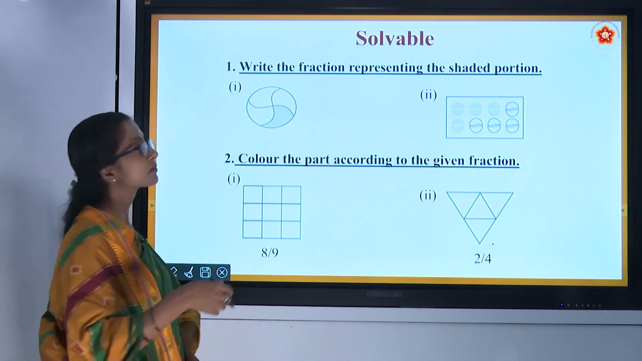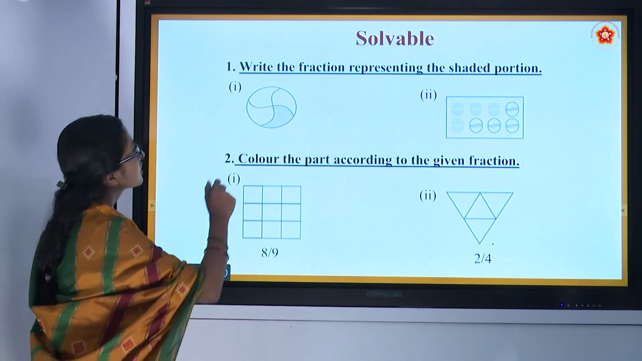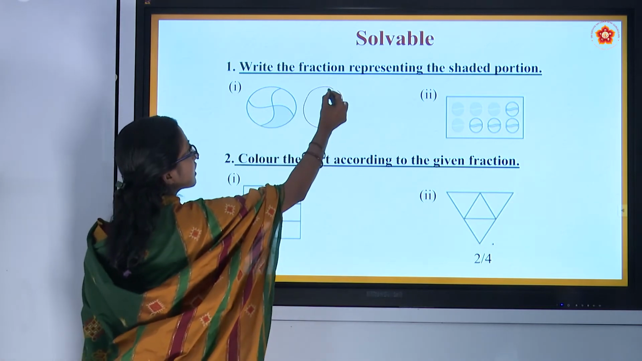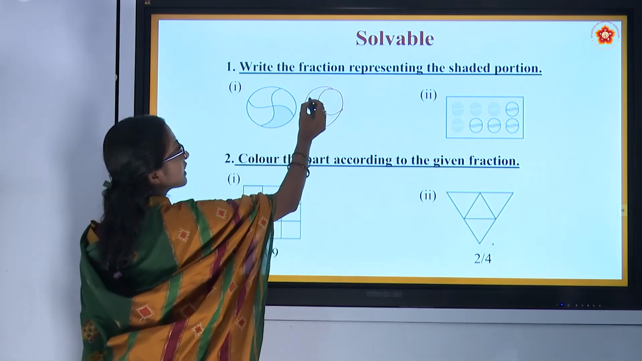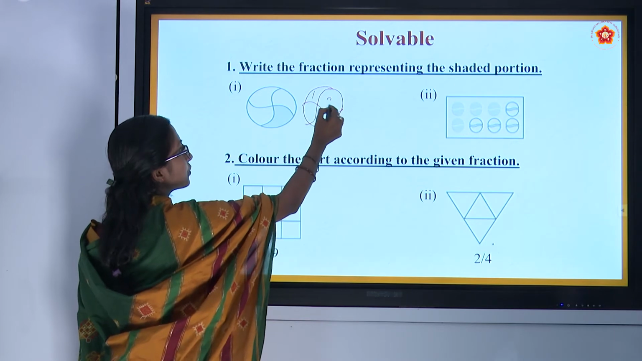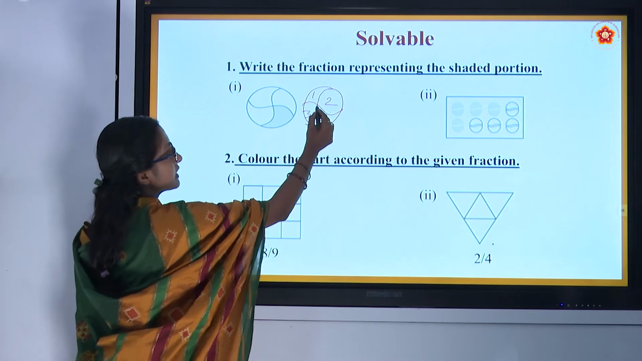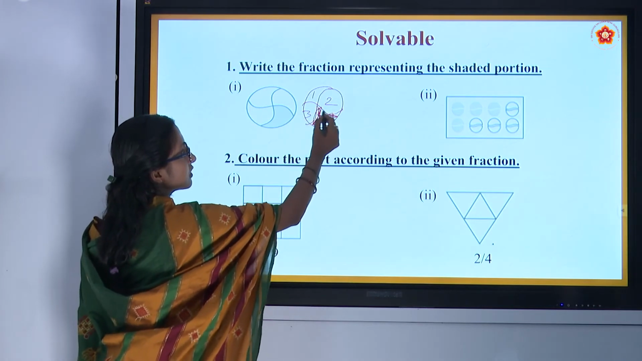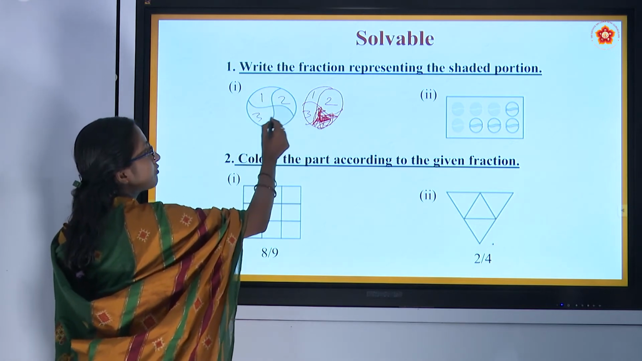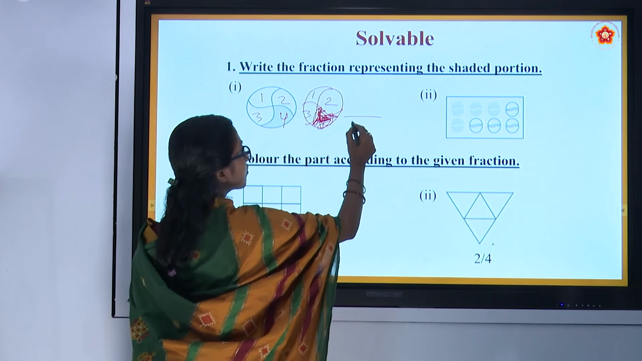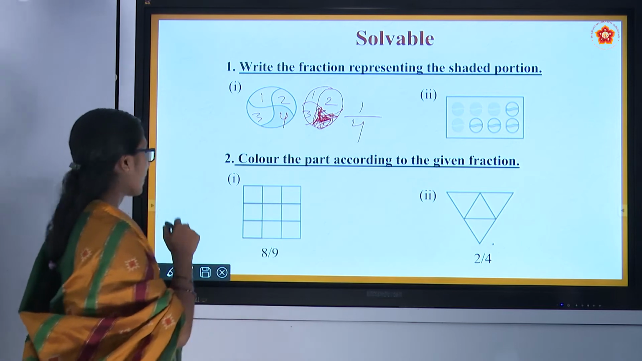Let's solve some problems. Write the fraction representing the shaded portion. See, you can see there is a circle, almost, in this shape. It has 4 parts: 1, 2, 3, 4. And among 4 parts, one part is shaded. That means total how many parts were there? 1, 2, 3, 4. Whole is 4 and shaded part is 1. So, 1/4.